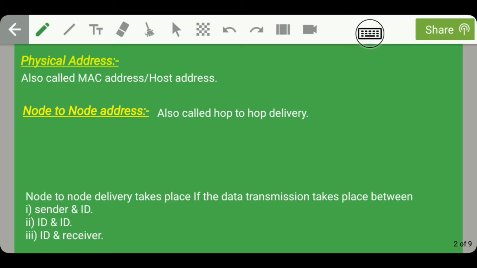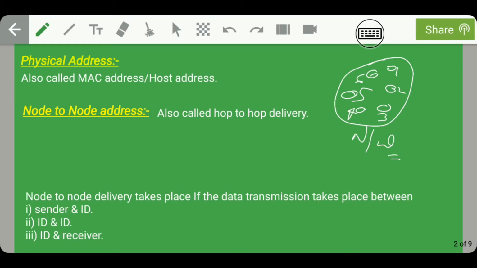Guys, for example, if you consider that this is a network, in this network we have several systems like this, and for each system we will assign a number. This number is called the physical address of the systems in a network, which means that in order to identify each system in a network, we assign a number, and that number is called the host address.